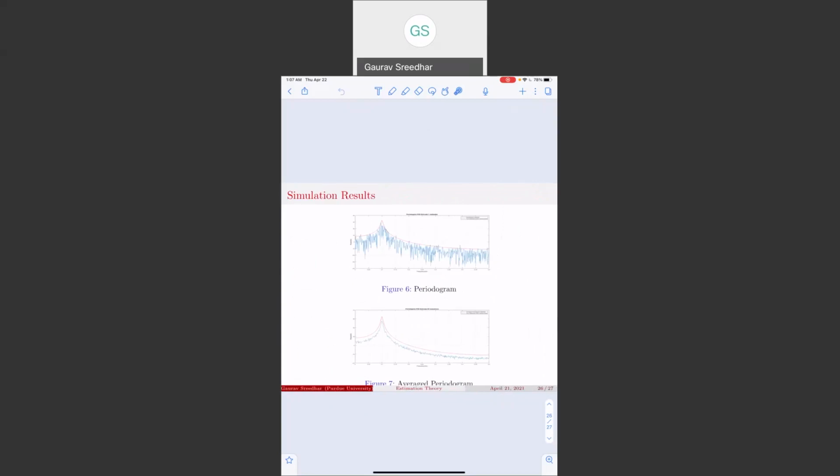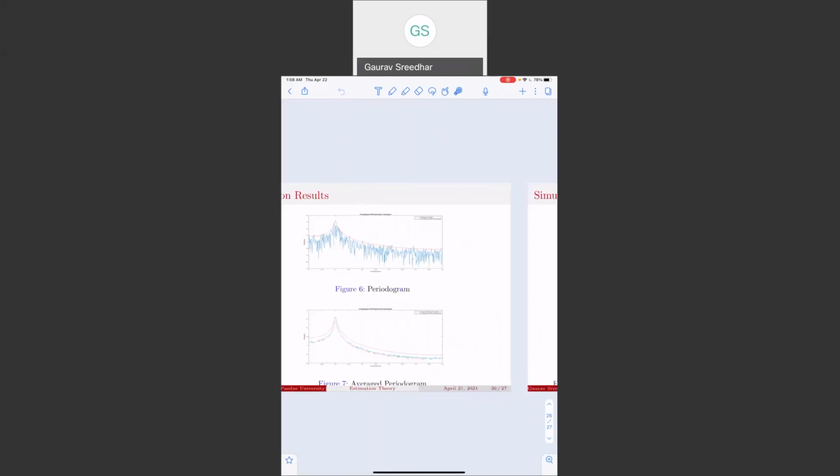So here are a few simulation results. This is showing the performance of a periodogram trying to estimate the spectrum of a colored noise that has a true spectrum represented by the red curve, and the periodogram, as you can see, is quite noisy and has severe spectral leakage in its neighboring bands. And if you look at the performance of the averaged periodogram, we get a smoother curve, and the spectral leakage also is reduced in this case.